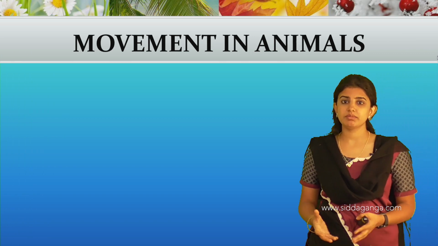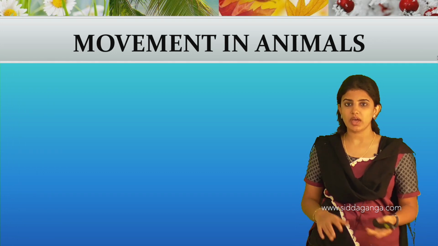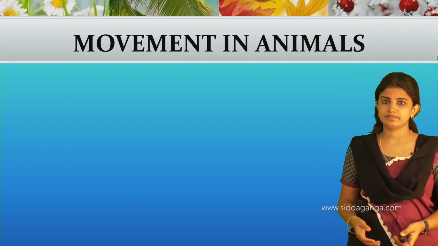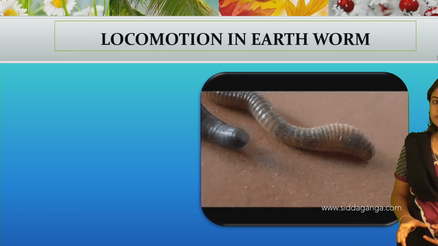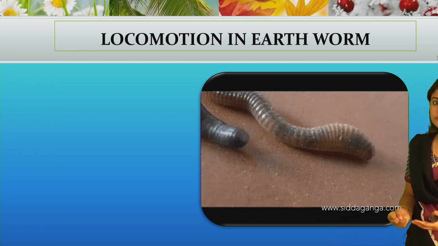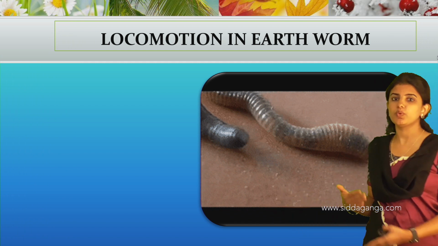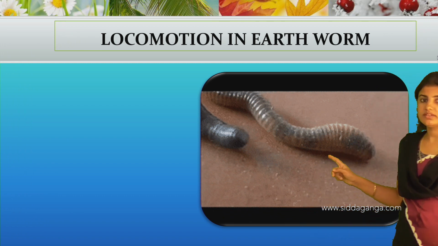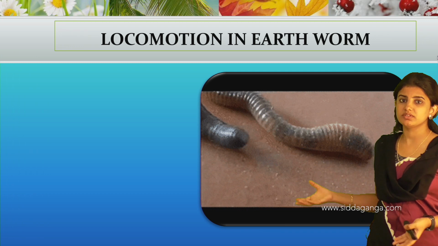Different animals use different organs to move from one place to another. The first example is the earthworm. The earthworm moves from one place to another through expansion as well as contraction of the body. The body of the earthworm has many rings, which extend throughout the body from end to end.